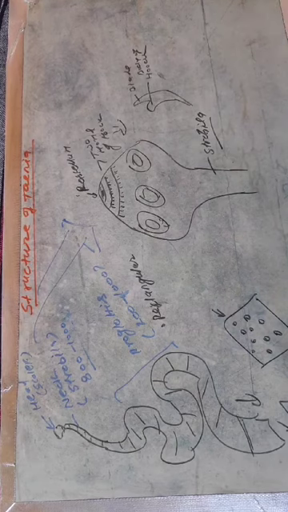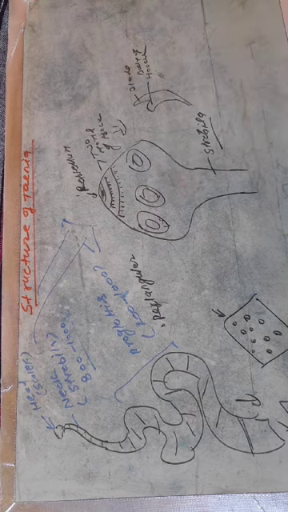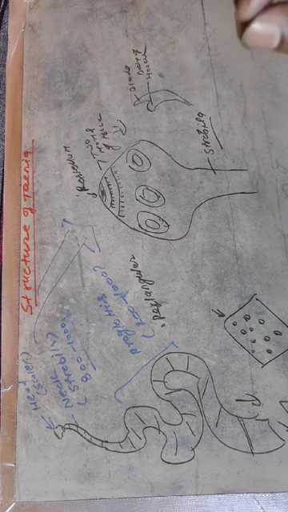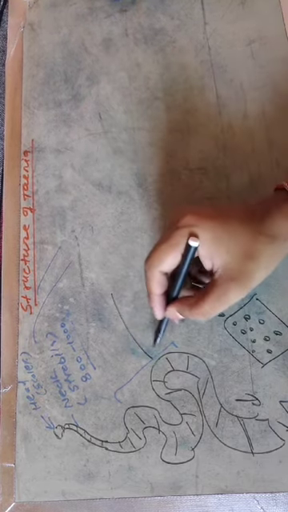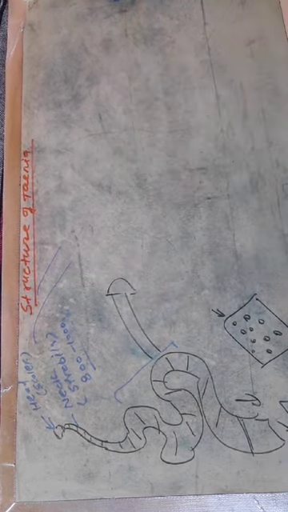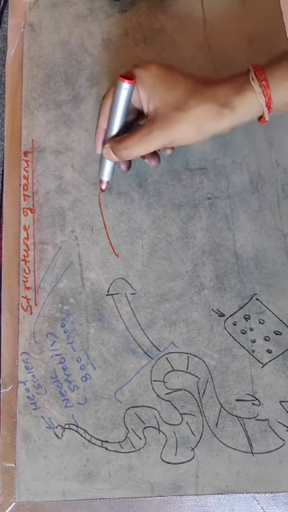Now as I told you, the rostrum and suckers do not help in absorption of food in Taenia solium. But which part of Taenia solium helps to absorb the food? You need to know that. Listen. When you magnify the body surface of Taenia solium, there is a very special structure you can see.